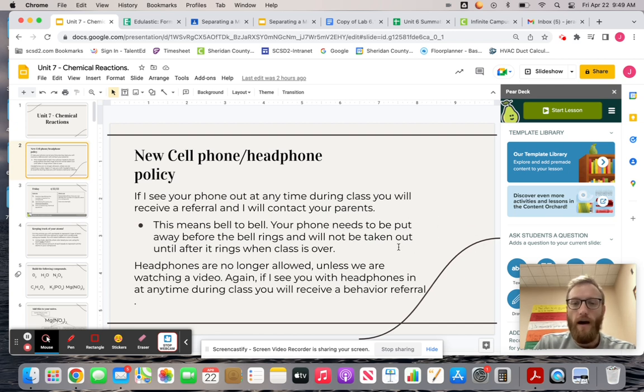Now, again, if you have stuff going on outside of school, and somebody's going to be trying to get in contact with you, all you have to do is let me know. But other than that, if I see it out, I don't care if it's changing a song. If you're just checking the time, that's going to be a referral. Absolutely zero tolerance on this. Same thing with headphones. No more headphones. You need to be present. You need to be in class. The only time we'll use headphones is if we're watching an Edpuzzle video. Just be very clear on that. So let's do better.